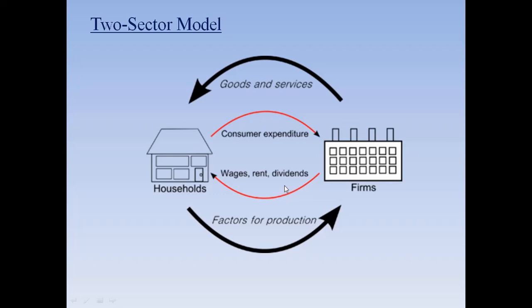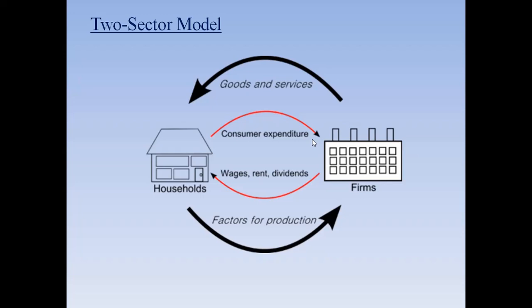How is it money flow? Because the firms pay you wages, salaries, rents, and dividends in terms of money value. Again, households make the consumption expenditure, and this consumption expenditure is also made by money only. Whether you pay by cash or UPI payment, or by card, whatever, it is expressed in terms of money value, isn't it?